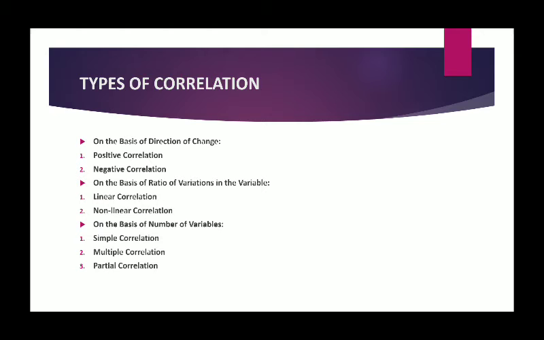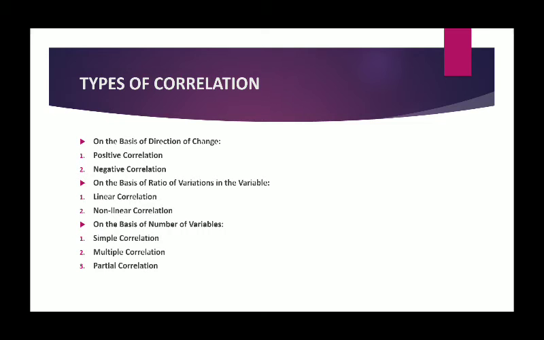Moving toward the third basis of discussion, which is number of variables. Yes, till now we have discussed about two variables. There can be more than two variables as well. So on the basis of number of variables, correlation can be of three types. First, simple correlation. When only two variables are involved, we speak of simple correlation. So in simple correlation, we study the relationship between two variables only, like price and demand, income and expenditure, speed and time.